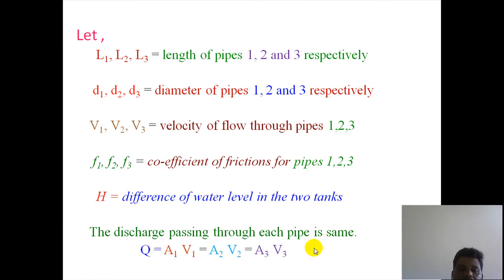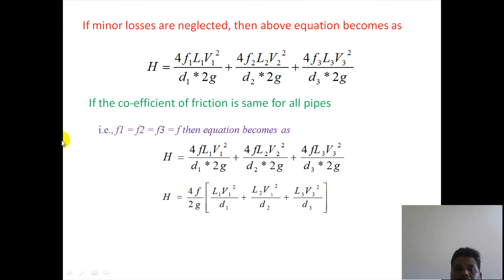To find the discharge using the continuity equation, Q is equal to A1 V1, which is equal to A2 V2, which is equal to A3 V3. Next, if minor losses are neglected, that is, minor losses are not considered, then the above equation becomes the Darcy-Weisbach equation. H is equal to 4F1 L1 V1 square divided by D1 into 2G, plus 4F2 L2 V2 square divided by D2 multiplied by 2G. Similarly for the third pipe, 4F3 L3 V3 square divided by D3 multiplied by 2G.